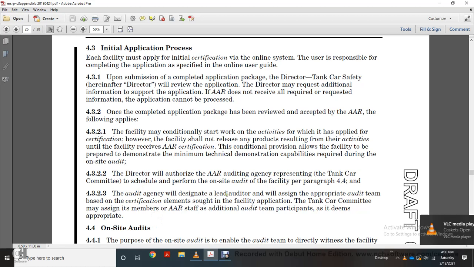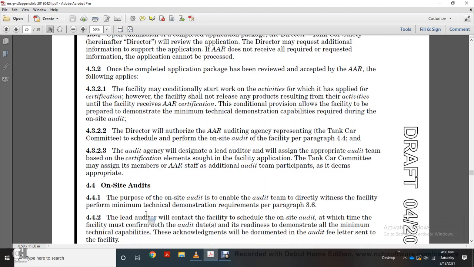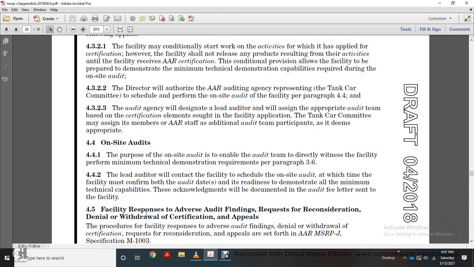4.3.2.3 Agency audit design. The lead auditor will assign an appropriate audit team based on the certification elements sought by the facility application. The Tanker Car Committee may assign members, AR staff, or additional audit team participants as it deems appropriate. The purpose of the on-site audit is to enable the audit team to directly witness the facility perform the minimum technical demonstration requirements, paragraph 3.6.